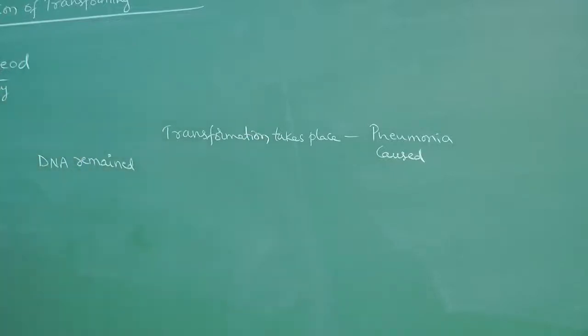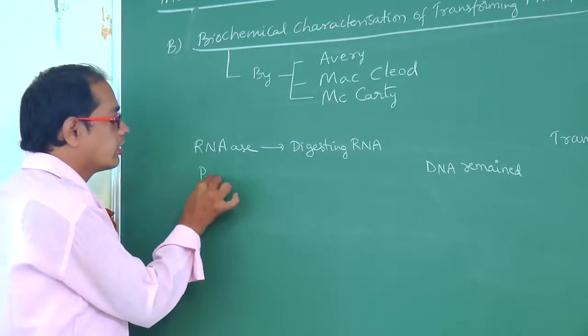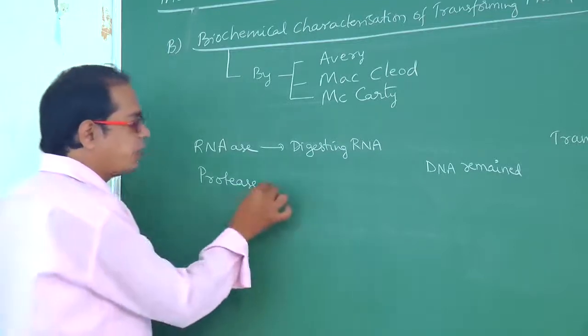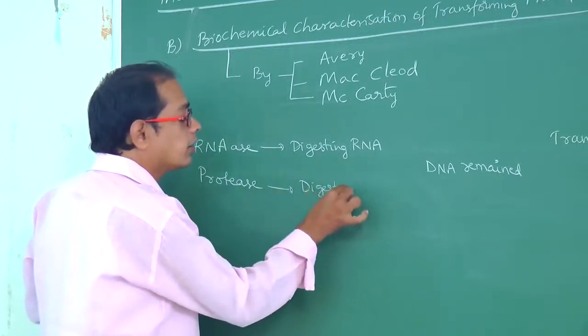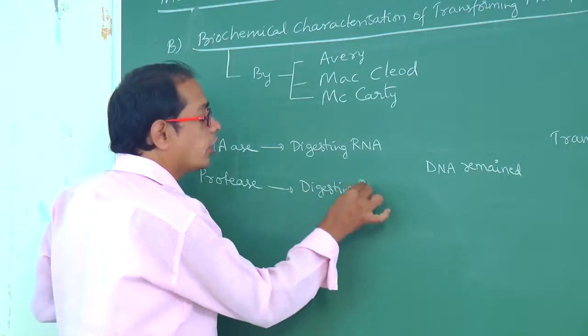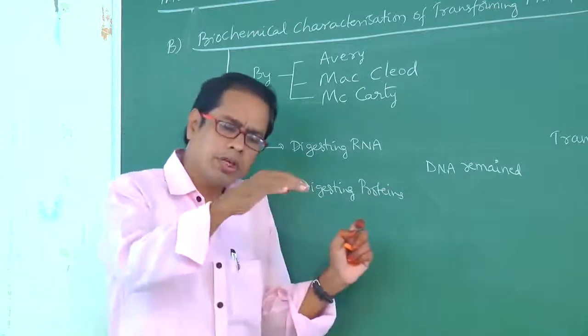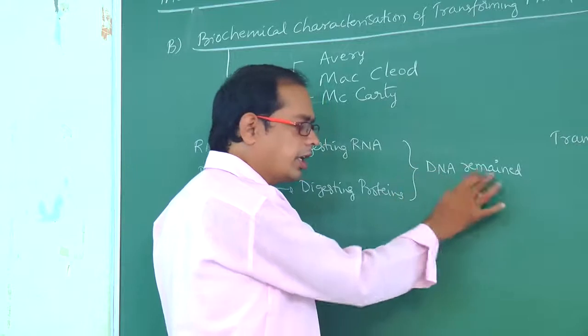Next, another enzyme they have taken, that is protease. Protease is the enzyme useful for digesting the proteins. If proteins are digested, still there is the presence of DNA.